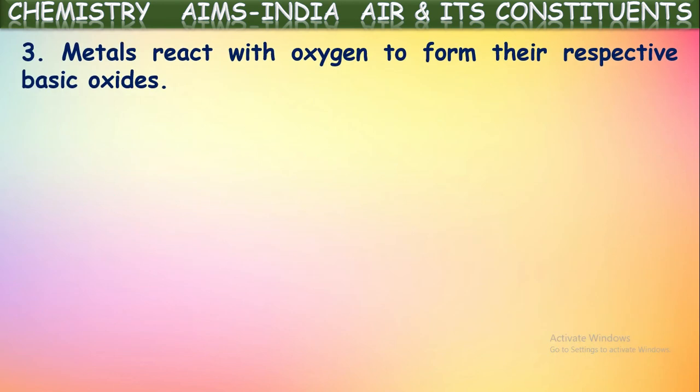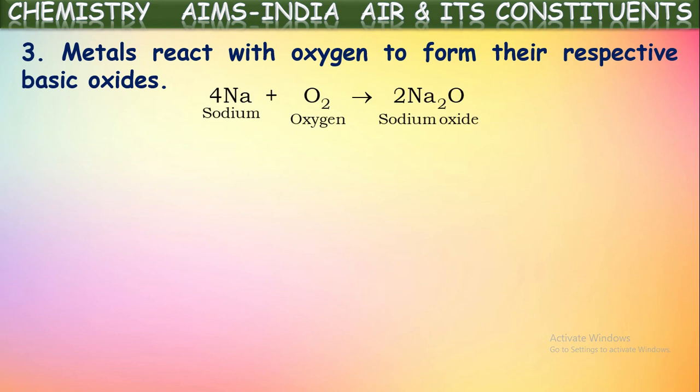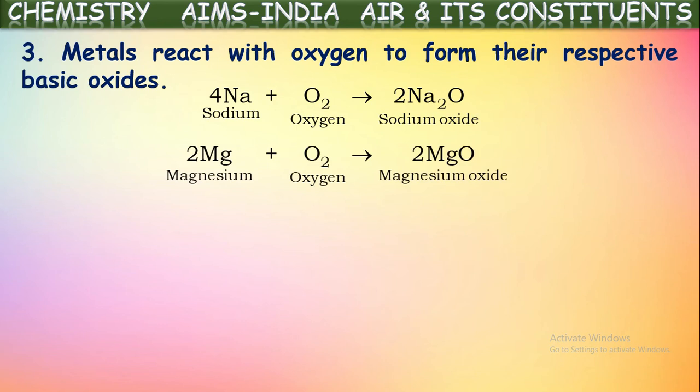Generally, metals react with oxygen to form their respective basic oxides. For example, sodium. When sodium is kept in the atmosphere, it catches fire on reaction with oxygen and forms sodium oxide. So sodium oxide is a metal oxide. If we see another metal like magnesium, if a magnesium ribbon is burnt in atmospheric air on a burning splinter, it catches fire and burns brightly and forms a white ash called magnesium oxide. In this way, all the metals on reaction with oxygen form respective metal oxides, which are basic in nature.